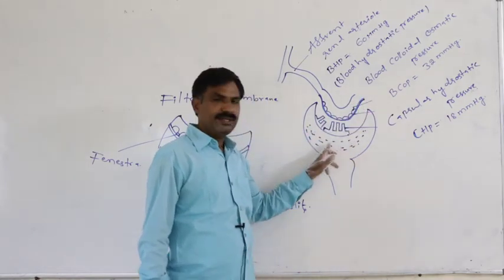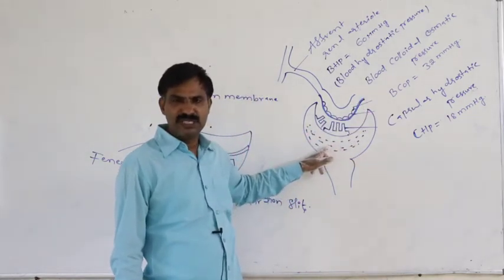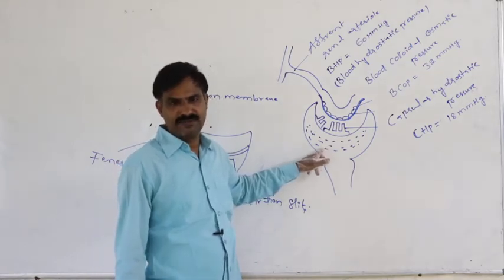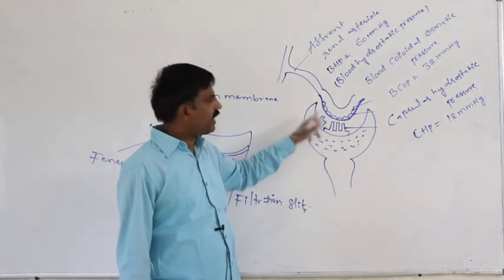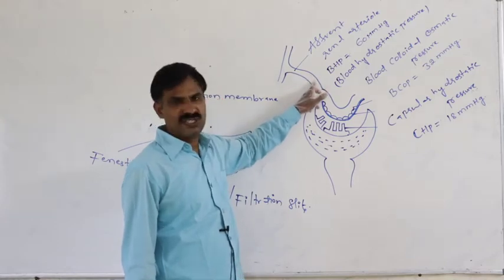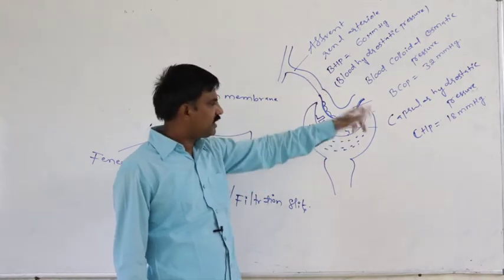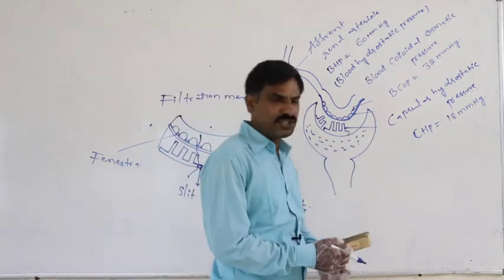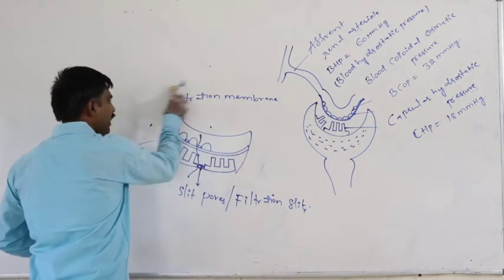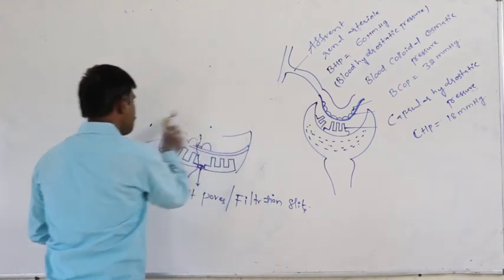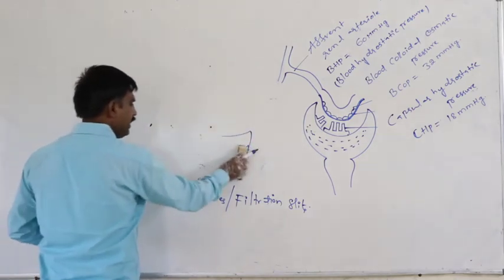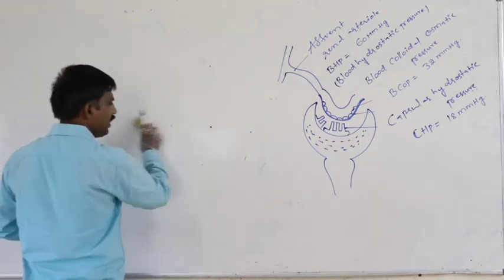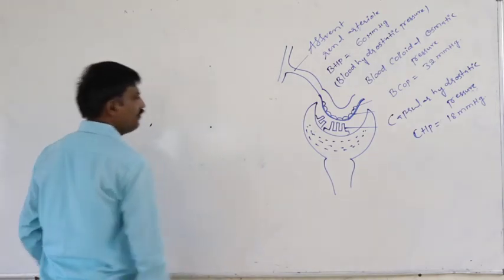Again, the fluid present in the Bowman's capsular space also exerts a certain pressure against the 60 mmHg, the capsular hydrostatic pressure, that is CHP.